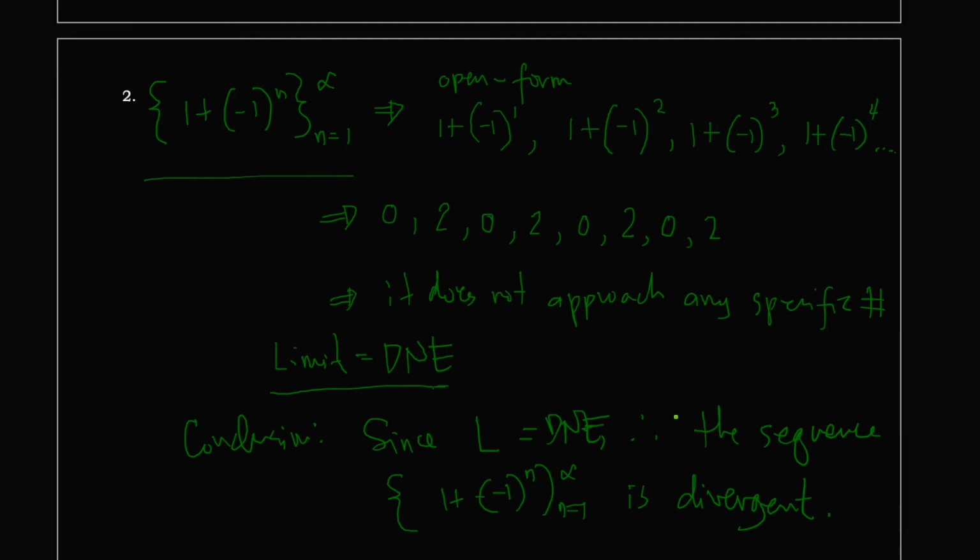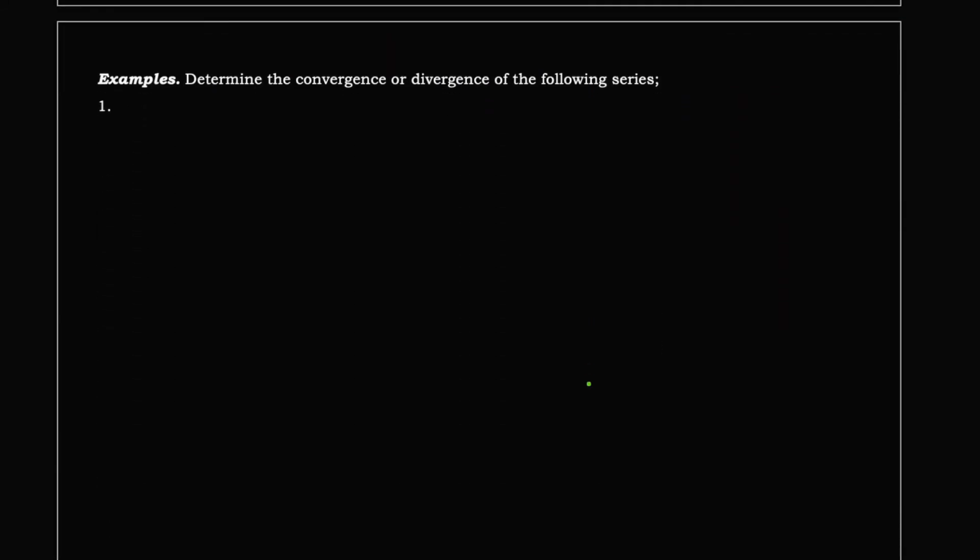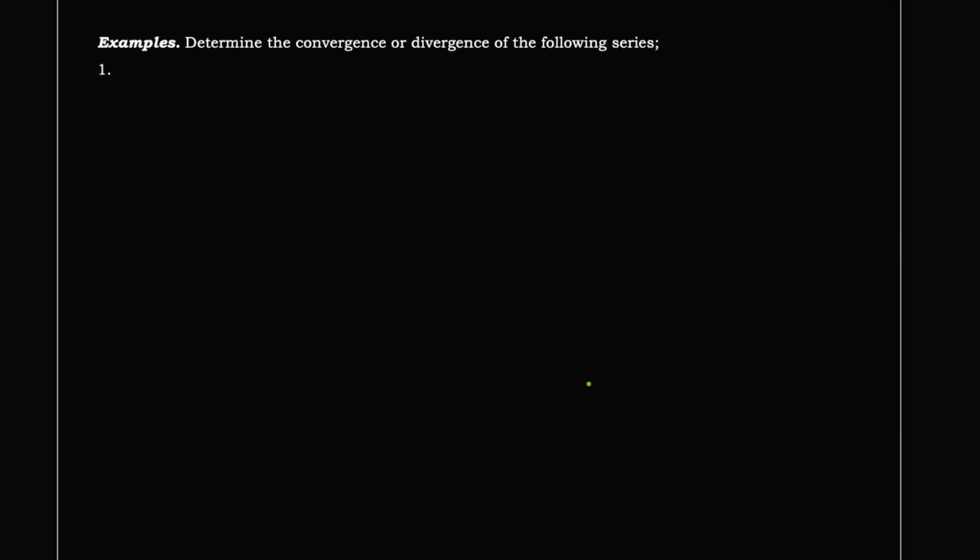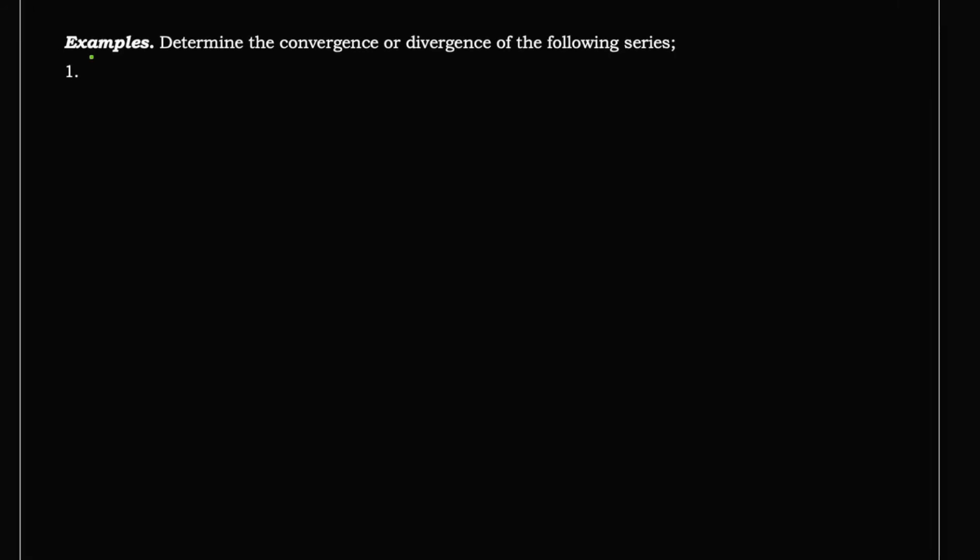Okay, now if we move on to series, series is different because we are finding the sum of the terms. Now, for example, determine the convergence and divergence of the given series. Let's say our given series here is the summation.